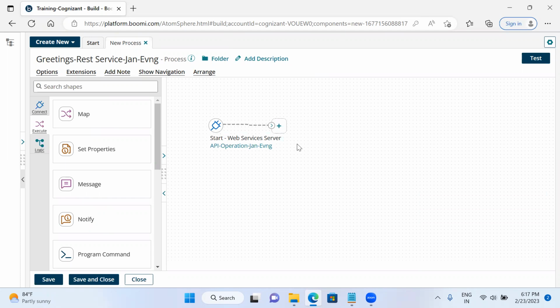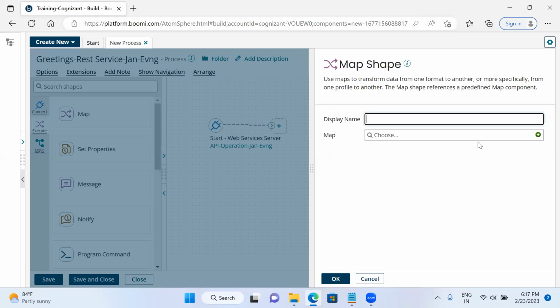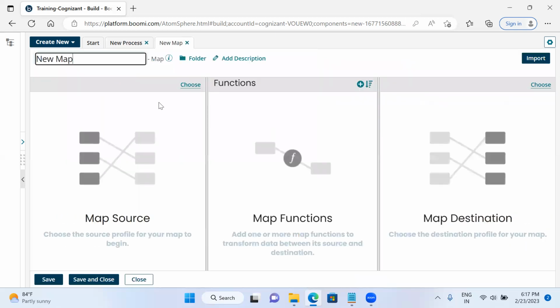So how I am going to concatenate that, and how I am going to return the thing back with the help of the return document shape, I will show you. Now I am going to use the map shape here. Now I will configure the map shape here. For the new map, I am going to give the name as greetings map.